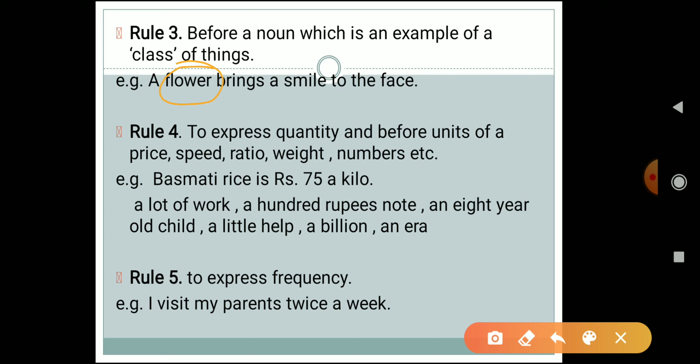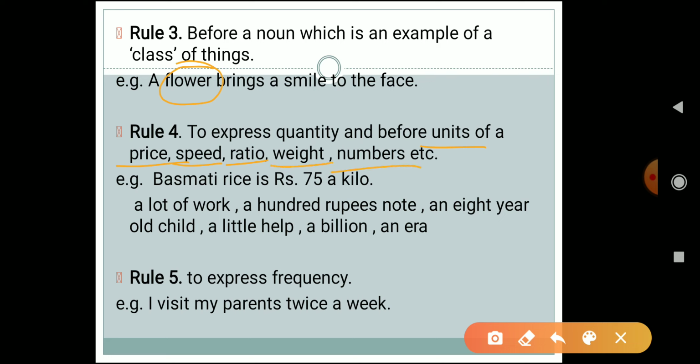Okay, now let's see rule 4. What does rule 4 say? Rule 4 says that a and an are used to express quantity and before units of price, speed, ratio, weight, numbers. So you have to learn these terms, that it is used before units: price, speed, ratio, weight, numbers.